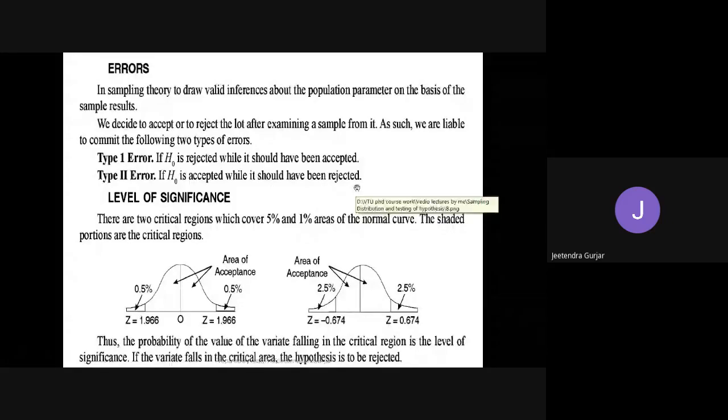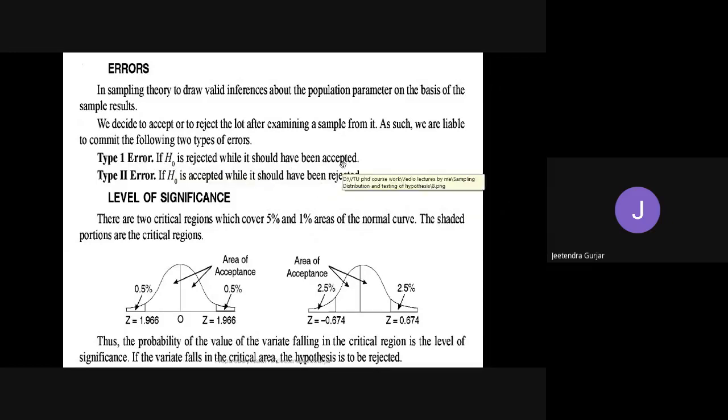I'll just repeat these errors again because this is important. If H naught is rejected while it should have been accepted, it means you have written the correct answer, but the marks are deducted, or your answer is rejected. That is a type 1 error. Type 2 error: you have written wrong, but you have got full marks. Then that is a type 2 error. So please remember these errors.